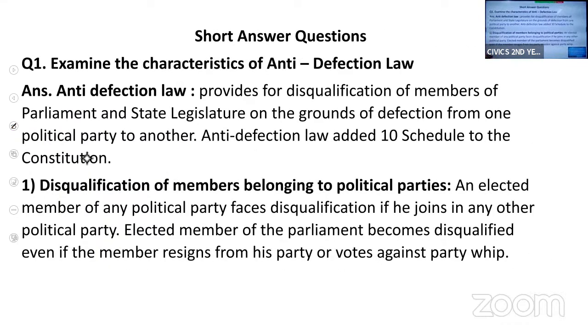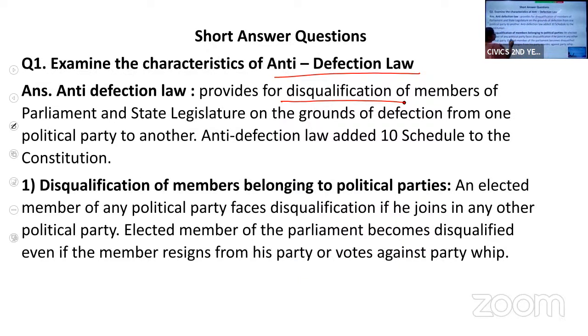Now, let us move to short answers. Anti-defection laws. What do you mean by anti-defection? Defection means when a political leader is leaving his party and joining some other party. That means he is cheating the people who trusted him. So, to avoid this, anti-defection laws are passed. If any member is leaving his party and joining another party on various grounds, then he will be disqualified.